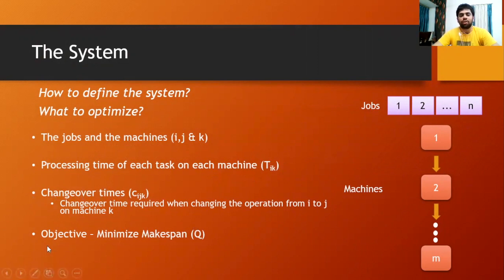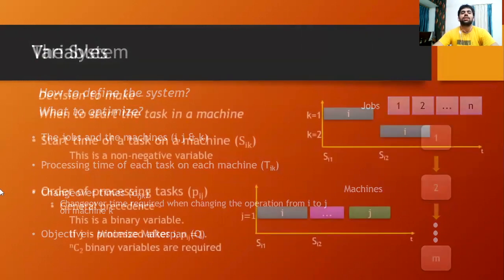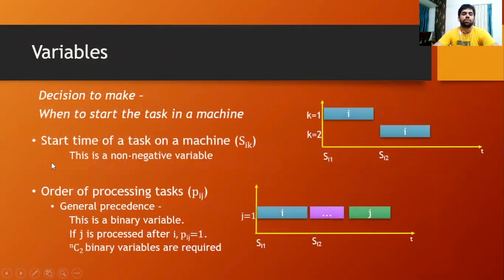And finally, we have our objective here, which is to minimize Q, that is our makespan. And by now we all know what makespan is. Makespan stands for the total time gap between the absolute start and end point of our system. And now let's see what are the decision variables we need to calculate in this problem. So what are the decisions we have to make? We have to decide when to start a task on a machine. So first we will be considering S_IK. What is S_IK? The start time of task or job I on machine number K.